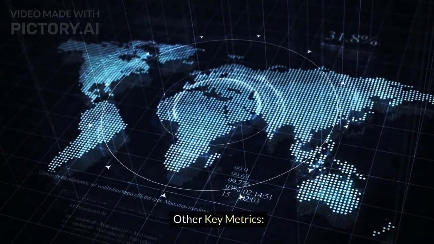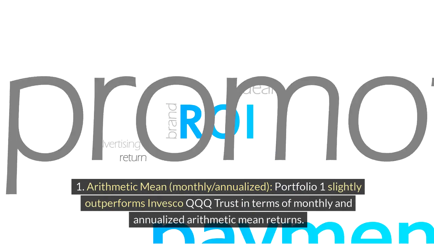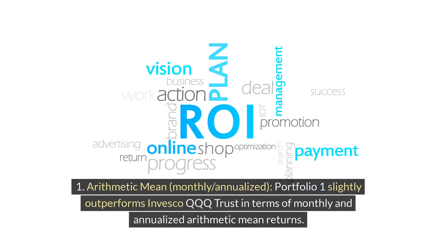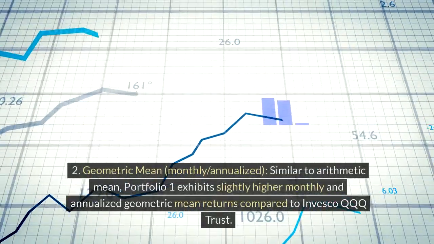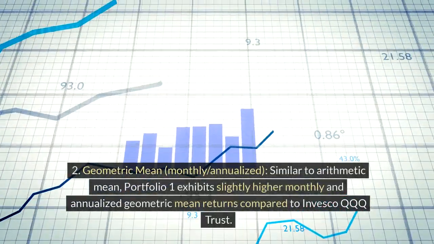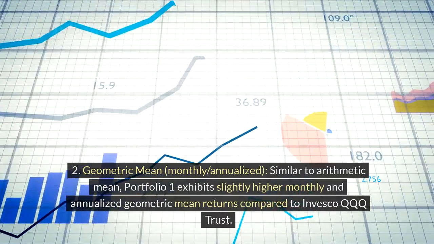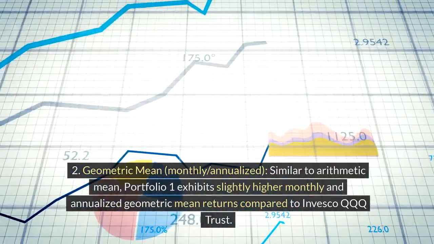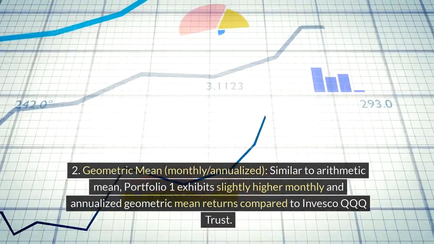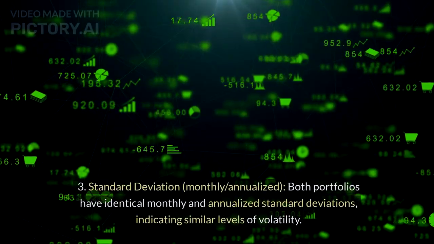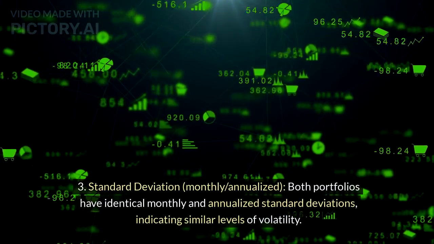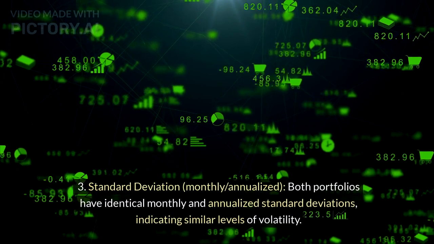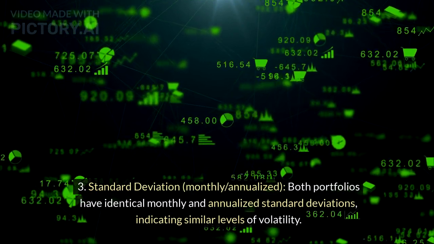Other key metrics. 1. Arithmetic mean, monthly, annualized. Portfolio 1 slightly outperforms Invesco QQQ Trust in terms of monthly and annualized arithmetic mean returns. 2. Geometric mean, monthly, annualized. Similar to arithmetic mean, Portfolio 1 exhibits slightly higher monthly and annualized geometric mean returns compared to Invesco QQQ Trust. 3. Standard deviation, monthly, annualized. Both portfolios have identical monthly and annualized standard deviations, indicating similar levels of volatility.